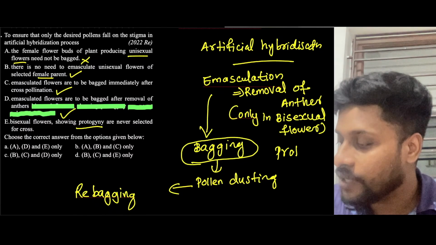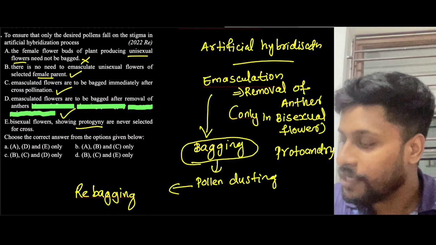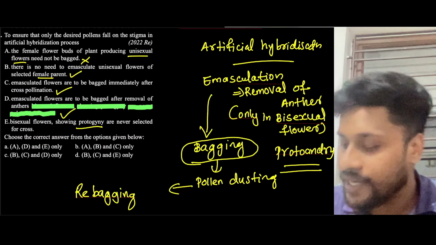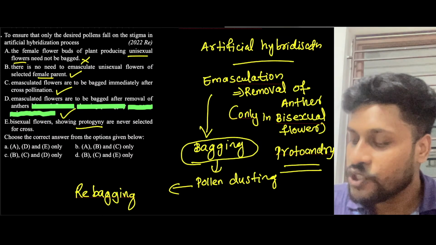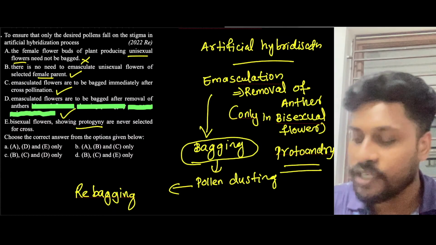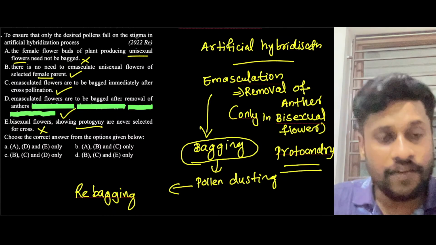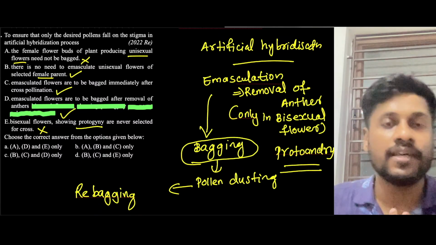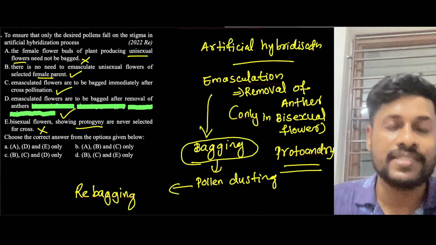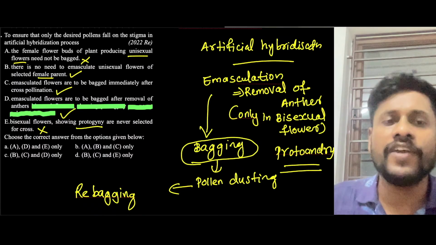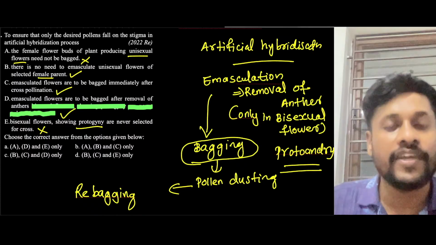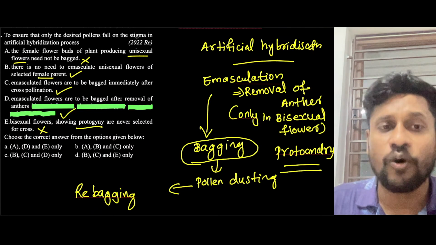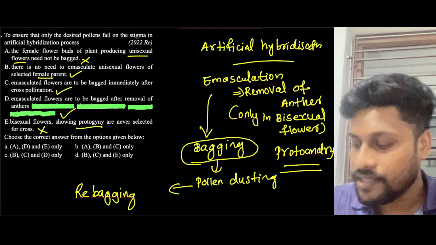What is protoandry? The male part maturing before the female part. So here they have mentioned that the bisexual flowers showing protogyny are never selected for cross, which is wrong. Even though a flower is showing protogyny, or even if in a flower the female part is maturing early, we can still use them for artificial hybridization. There is no problem, right? Because we are only using the female part. Hence, this statement is wrong.